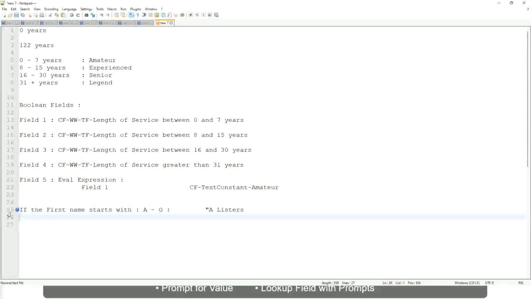Okay, then similarly, what is it? If it is between H to maybe M or not M, let's say A, M, P, let's say P, then we will say His Majesty.